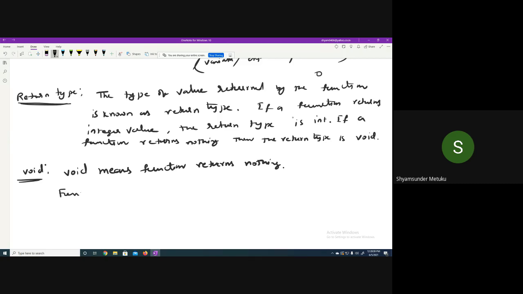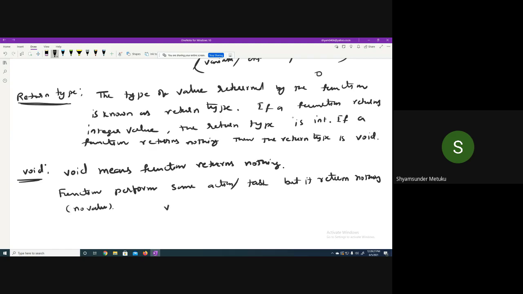The functions are going to perform some action or a task, but it returns nothing. And also no value. Nothing means no value, something like that.